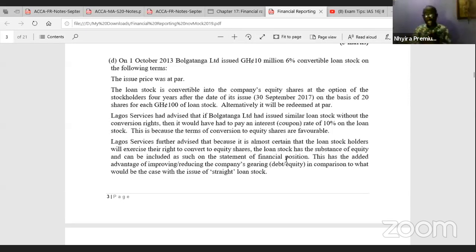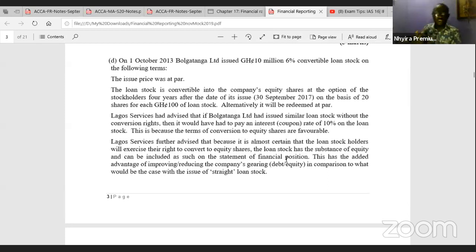So let's look at how we look at this question. It's quite detailed. Let's break it down and find out the salient points we need in order for us to solve our question. But before I go to the question, let me say this, that there are 3 key steps that we follow in dealing with convertible loan notes when it comes to the initial recognition. The first step is for us to calculate the debt component.